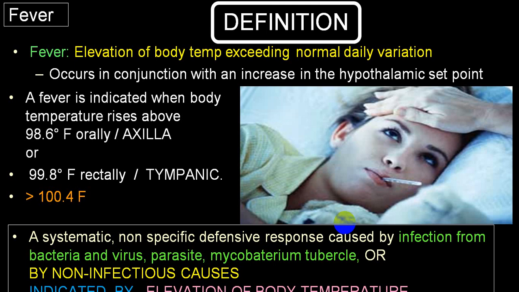So how do you define fever? Fever is the elevation of body temperature exceeding normal daily variation. We know very well early morning temperature is a little low, and by evening it is higher. This is called diurnal variation.